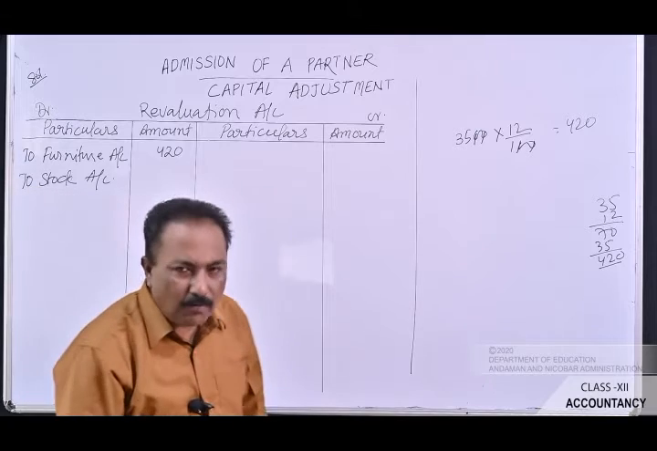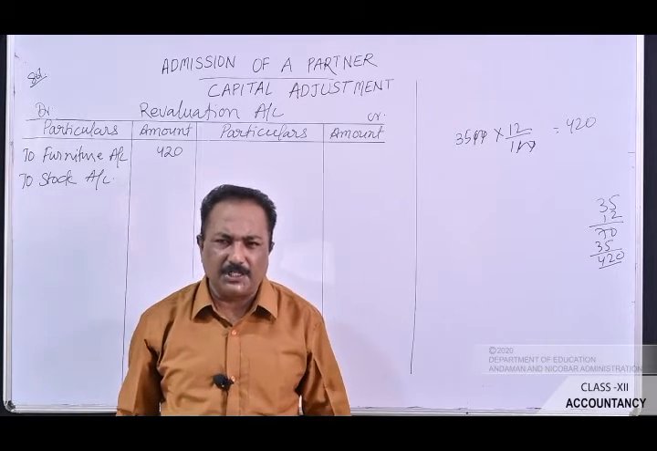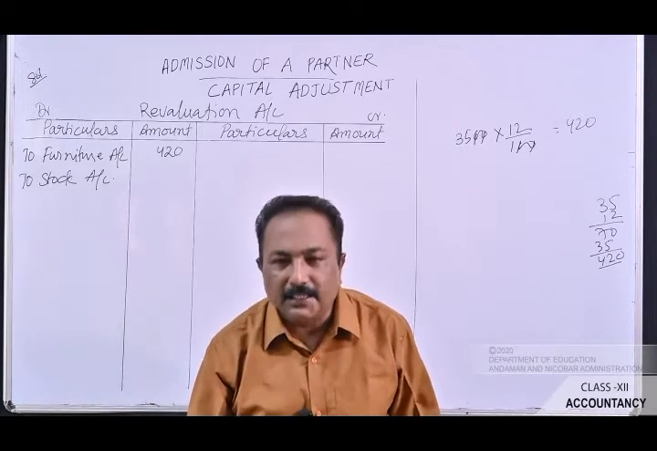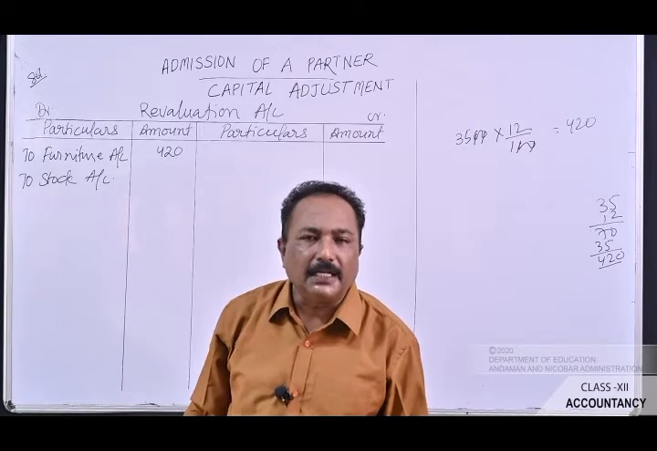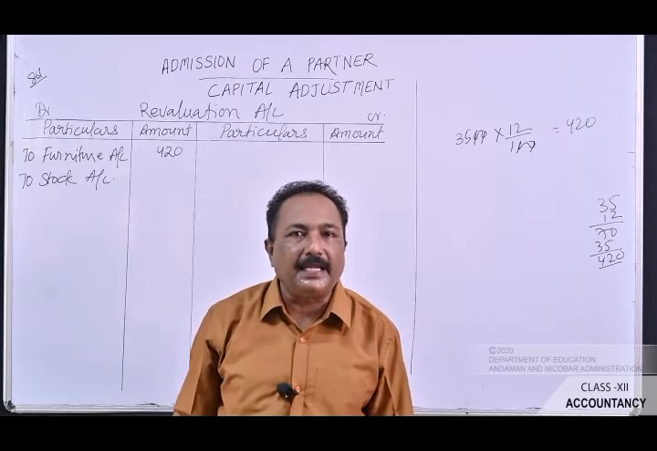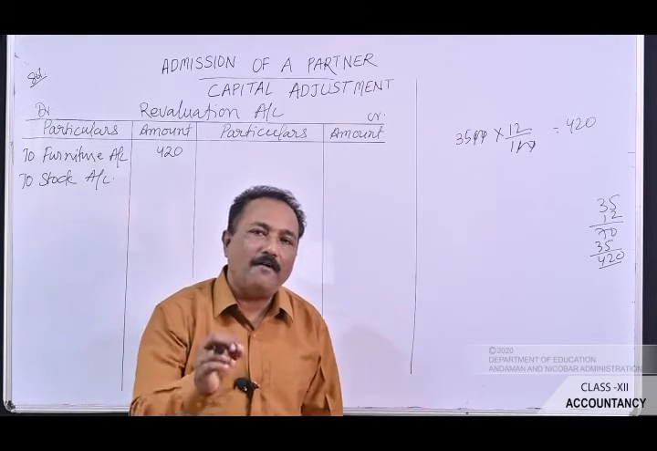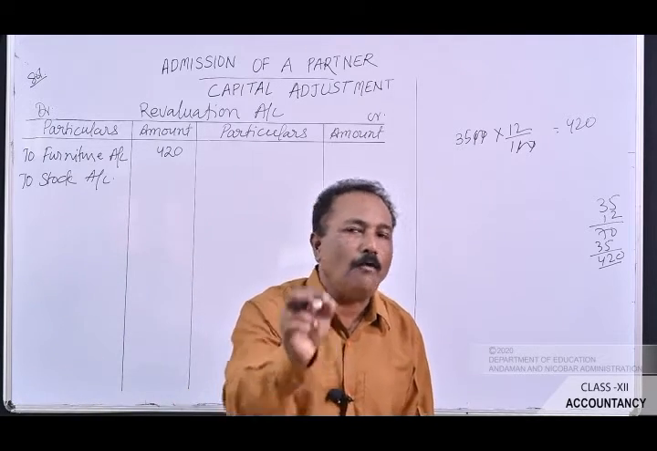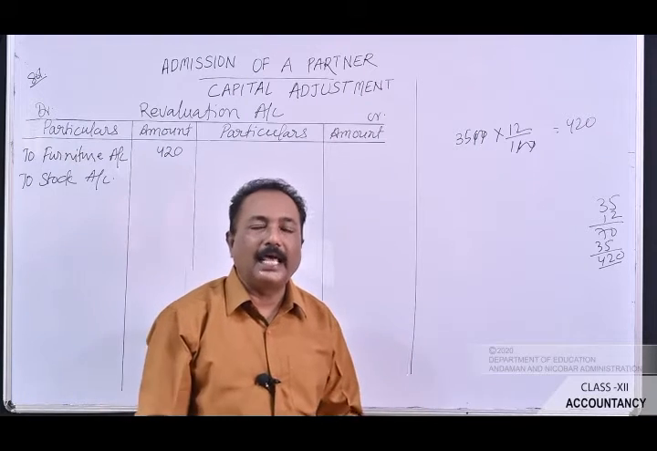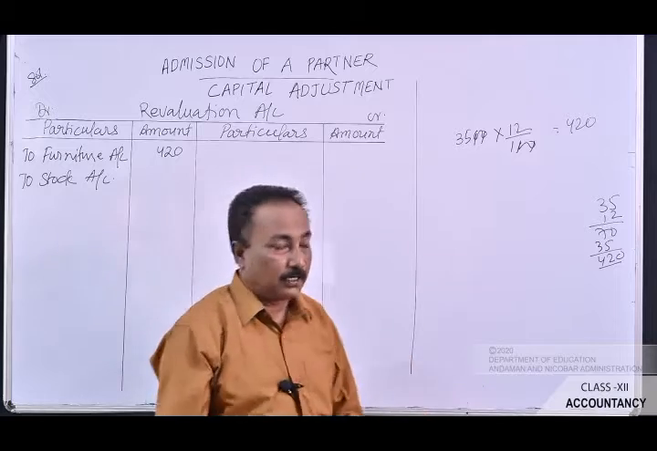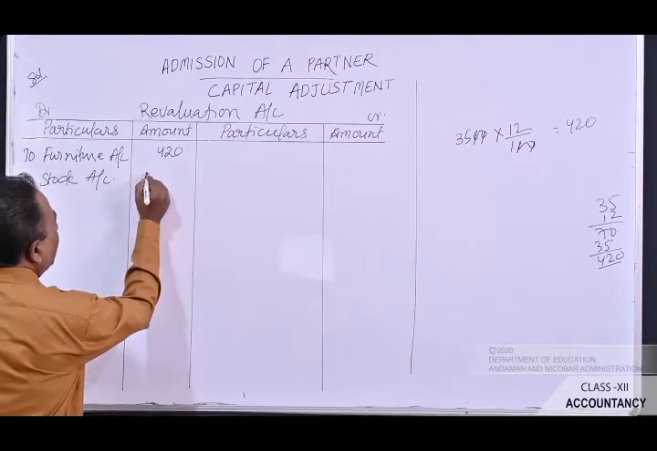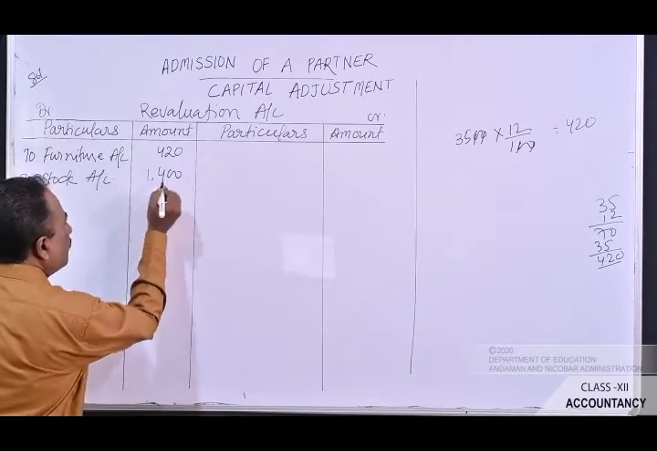Now what is the old value of the stock given in the balance sheet? It is rupees 14,000. Now what has been said in the point: the stock be depreciated by 10%. Now you have to calculate 10% of 14,000. You can calculate it easily, and the amount is rupees 1,400. So that amount has to be recorded here as rupees 1,400.